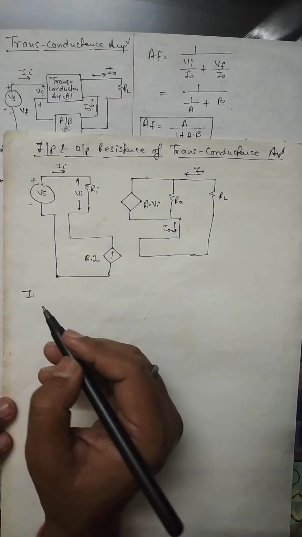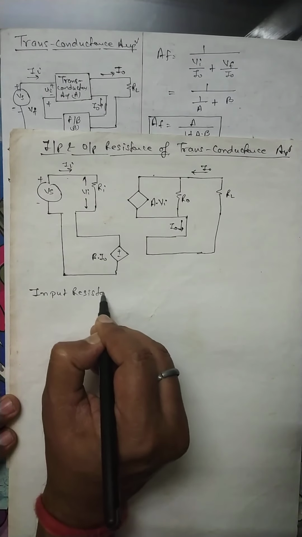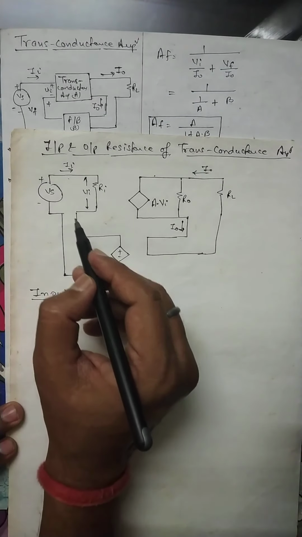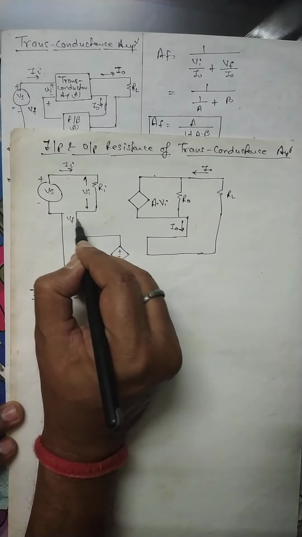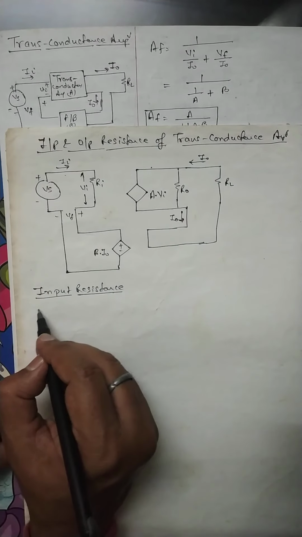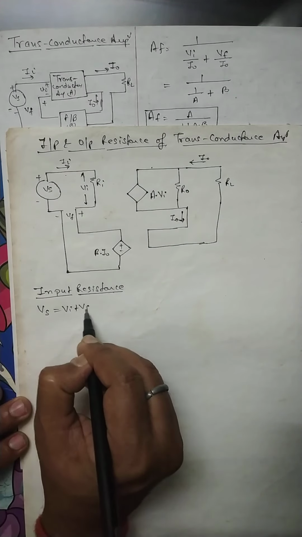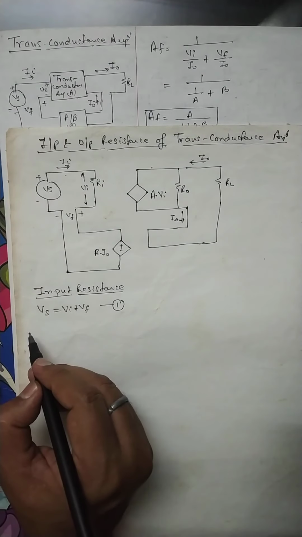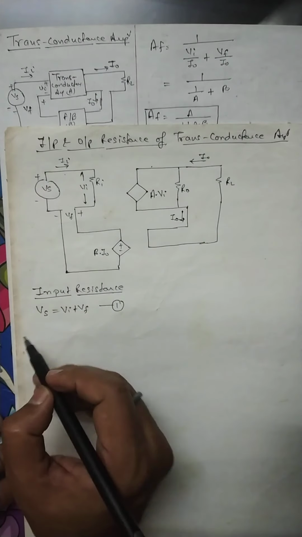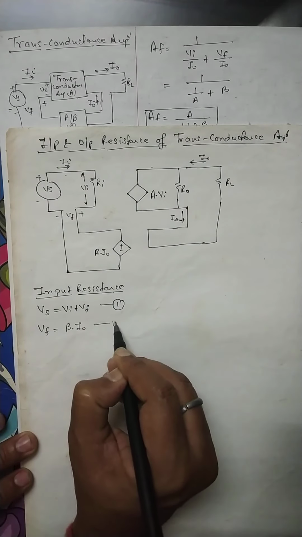Now we have to calculate the input resistance. For this, apply KVL to the input loop. Of course, this is Vf. So Vs is equal to Vi plus Vf, that is equation number 1. Now the feedback Vf is equal to beta into I0, that will be equation number 2.